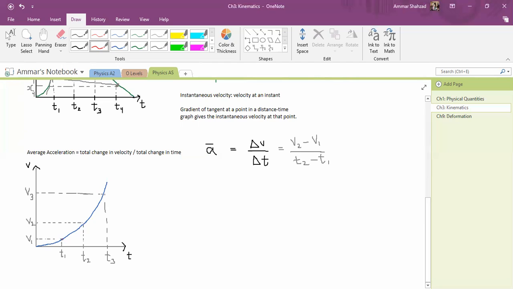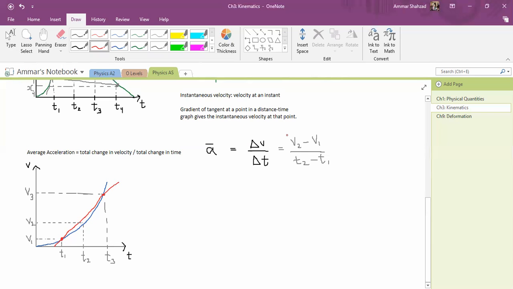You will take these red points, plot a line between them, and find the slope of that line. You will say that is v3 minus v1 over t3 minus t1. You will say this is the average acceleration between t1 and t3, right? This is what you will do.